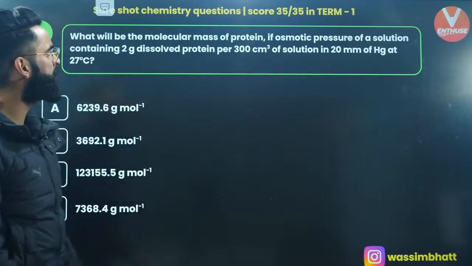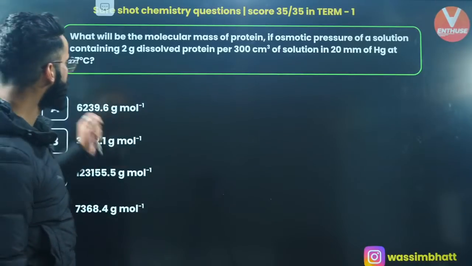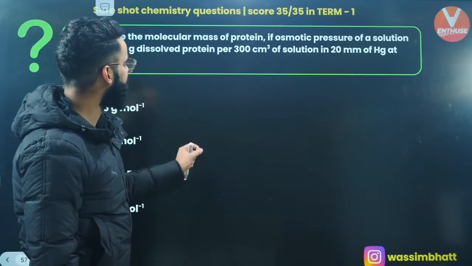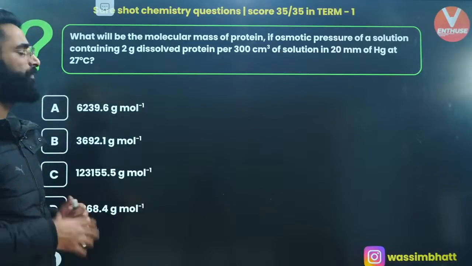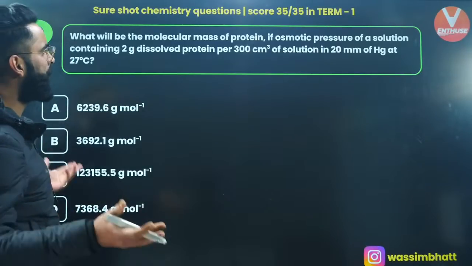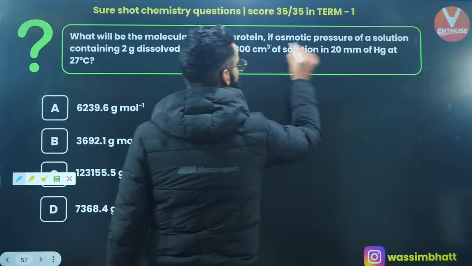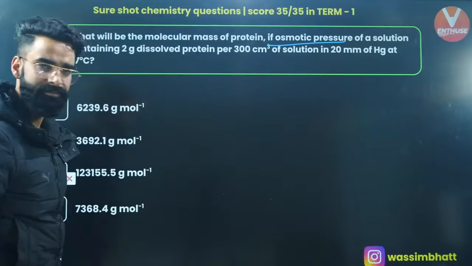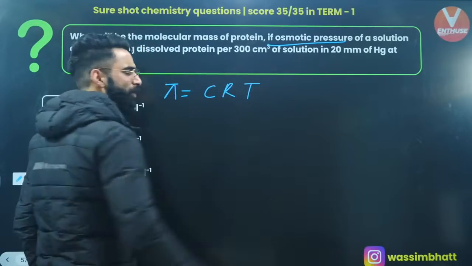What will be the molar mass of protein if the osmotic pressure of a solution containing 2 grams of dissolved protein per 300 cm³ of the solution is 20 mm of Hg at 27 degrees centigrade? Which formula do we use? I'll be using the formula for osmotic pressure, right? Pi, osmotic pressure, is equal to CRT.